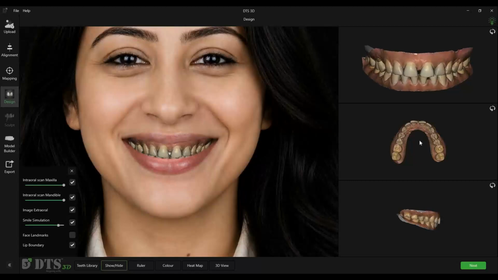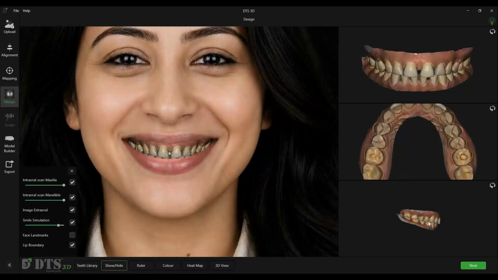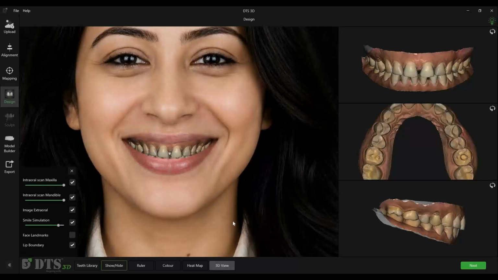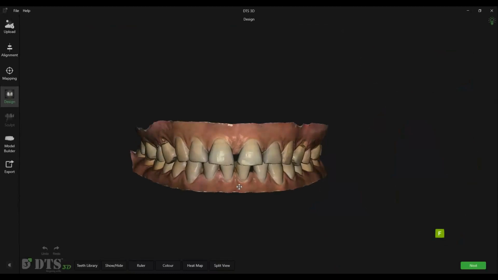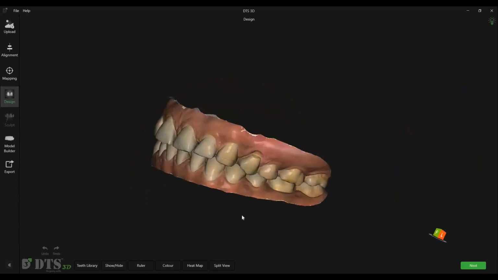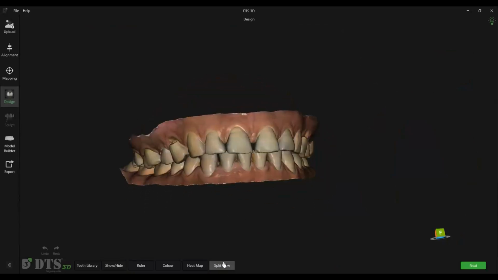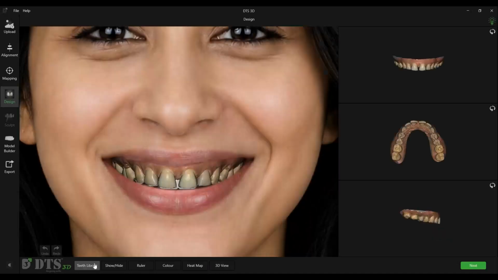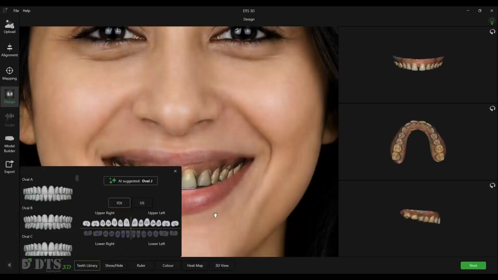This is the split screen view, where the scans can be viewed simultaneously in frontal, occlusal, right profile, and left profile views. This allows us to evaluate the design from multiple perspectives at the same time. You can also switch to the dynamic 3D view, which allows you to freely rotate and inspect the scans from any angle. Let's now open the teeth libraries.